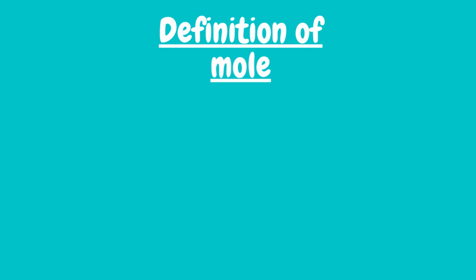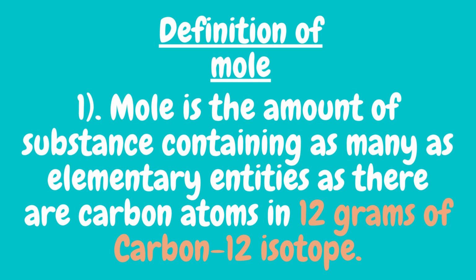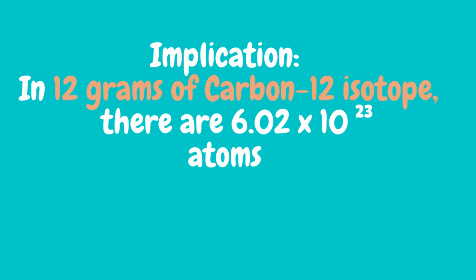So definition number 1. Mo is the amount of substance containing as many elementary entities as there are carbon atoms in 12 grams of carbon-12 isotope. In 12 grams of carbon-12 isotopes, you find 6.02 times 10 to the exponent 23 atoms. And that's the number for Mo. So the number of carbon atoms in 12 grams of carbon-12 isotope is 1 Mo.